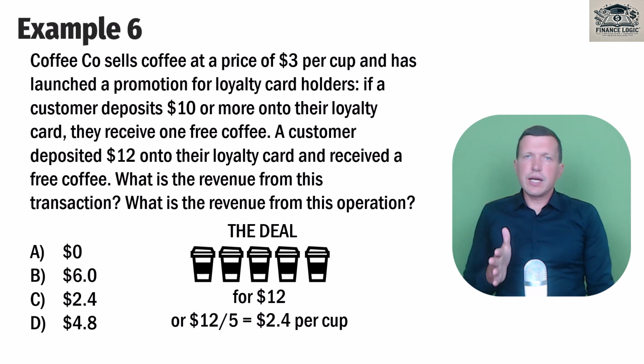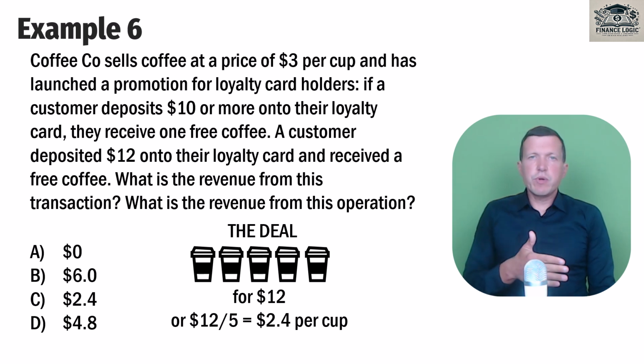This is deal identification. Step number 2 is to define completion. What we have done, we have provided this 1. It's called free, but for revenue recognition it's not so important, because our promise is to provide 5 cups for $12. When we prepare each cup of coffee, we have costs, and our costs should be matched with our revenue.